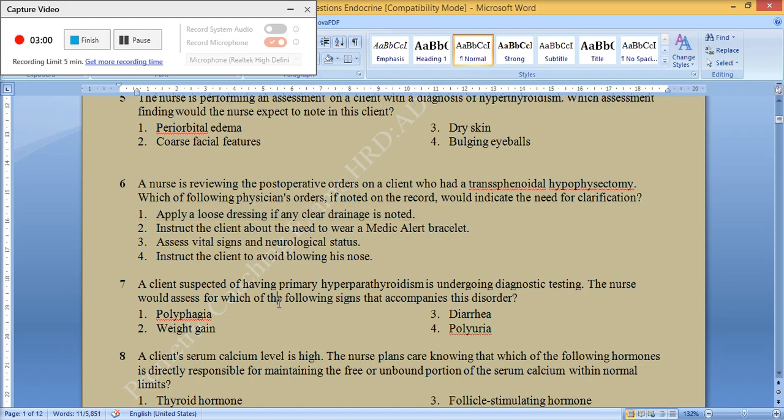A client suspected of having primary hyperparathyroidism is undergoing diagnostic testing. The nurse would assess for which of the following signs that accompanies this disorder? 1. Polyphagia. 2. Weight gain. 3. Diarrhea. 4. Polyuria. The correct answer is 4. Polyuria.